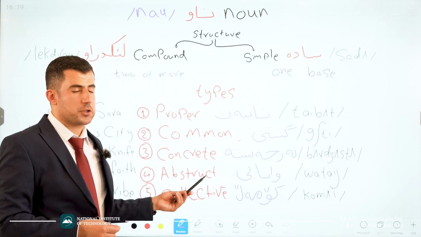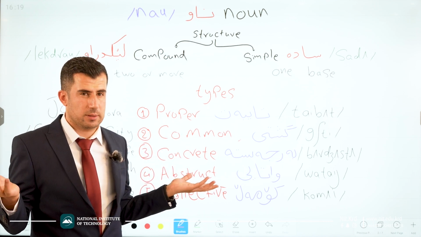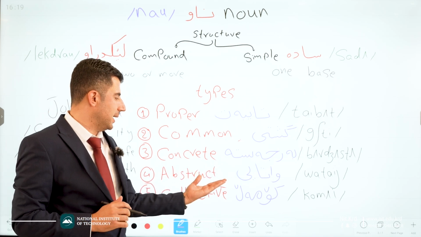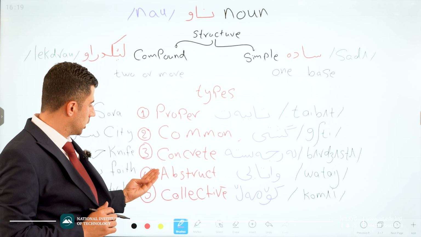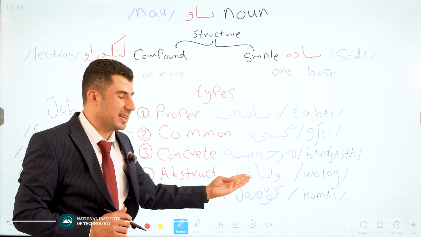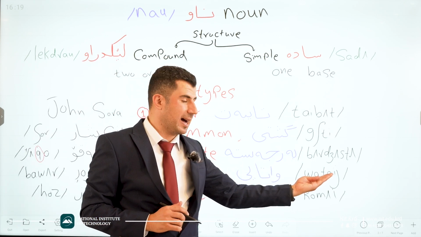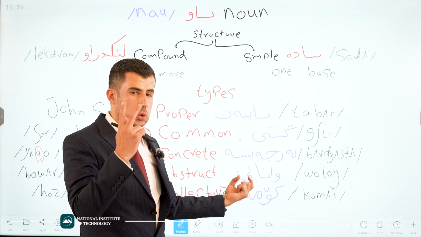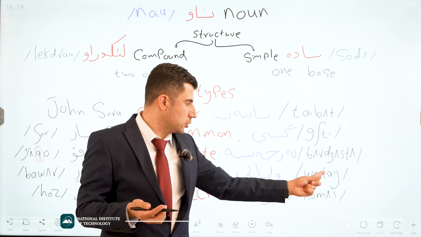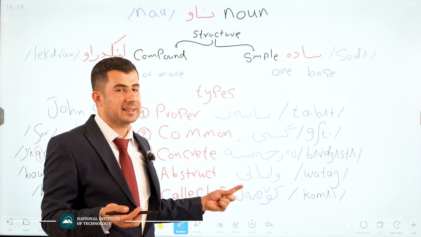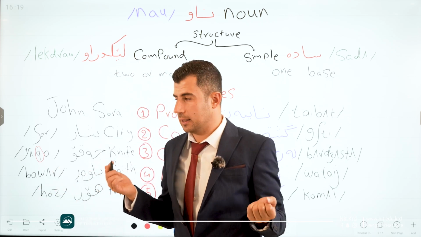The fourth one is abstract noun. Abstract means something you cannot touch. In Kurdish language, we say watai. Abstract noun, nawi watai. How do we pronounce watai? Watai. Because of the two yi we have here, one of them is a vowel, one of them is a consonant. We have to use both. Watai. It means we cannot touch it. It's like an imaginary thing. Good.